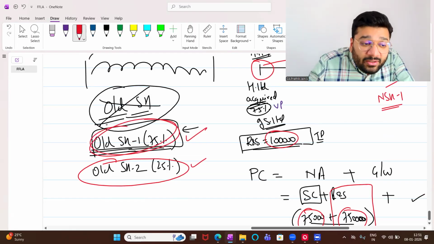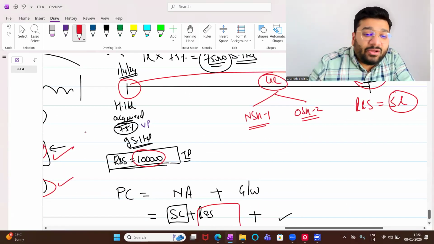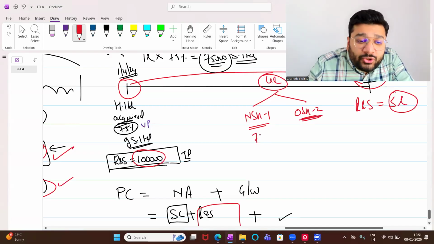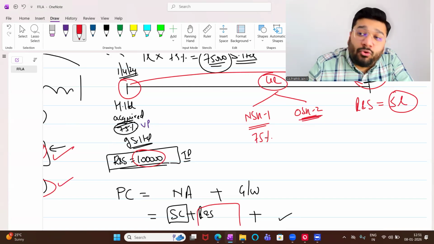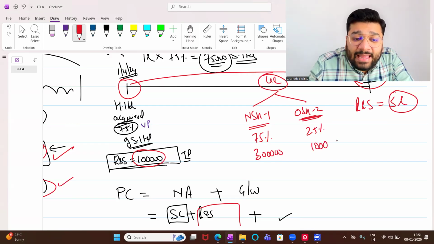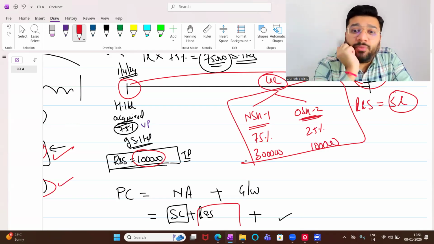Old shareholder 1 has sold it, and new shareholder 1 has taken that. Old shareholder 2 still has the stake. In this 4 lakh rupees, how much belongs to new shareholder 1? 75% of 4 lakh. How much is it? And what is 25% of 4 lakh? 1 lakh rupees. So in AOP, I'm segregating these two. Do you have any problem?